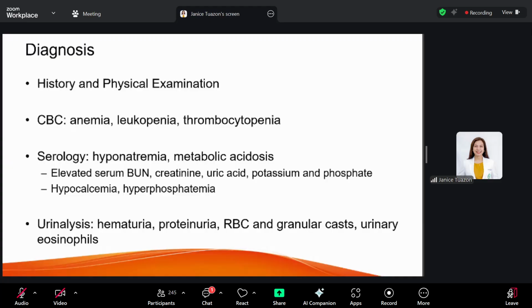Other serologies like hyponatremia, presence of metabolic acidosis, of course, elevated BUN and creatinine are seen in these patients with acute kidney injury. No? Urinalysis may also show a variety of findings, hematuria, proteinuria, or combination of both, casts and urinary eosinophils.